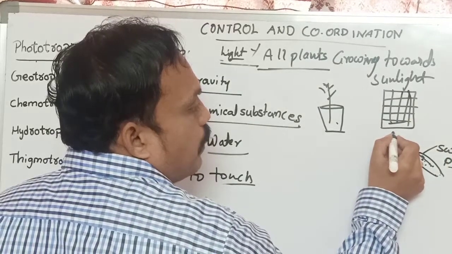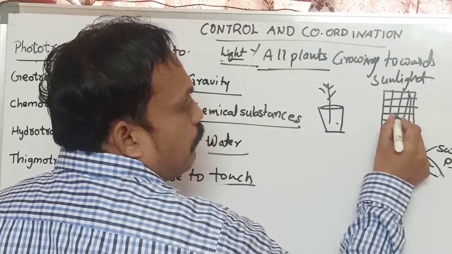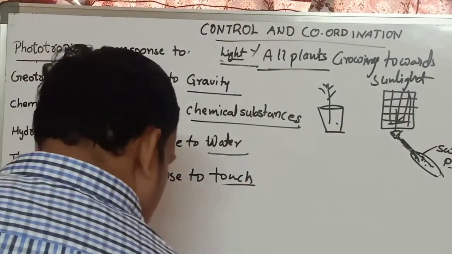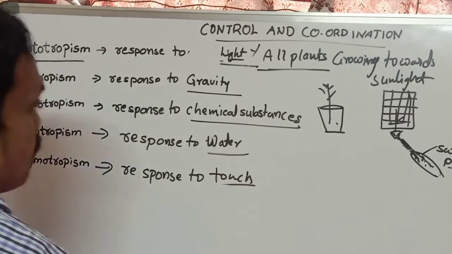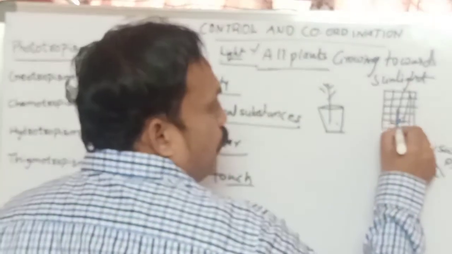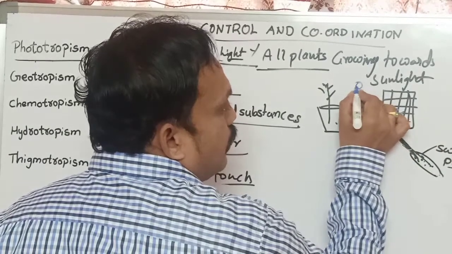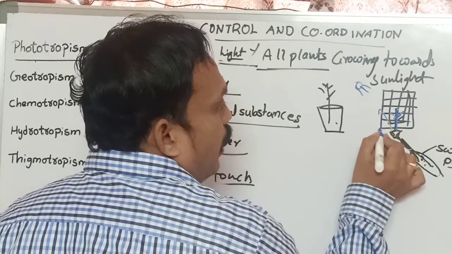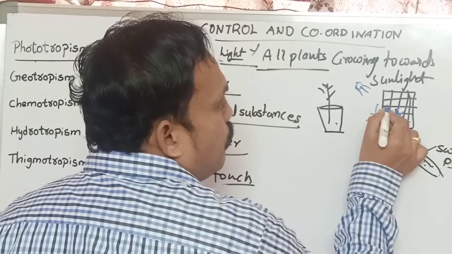If you keep the potted plant here, after a few days, for example, where sunlight is there, the plant is bending and growing towards sunlight.